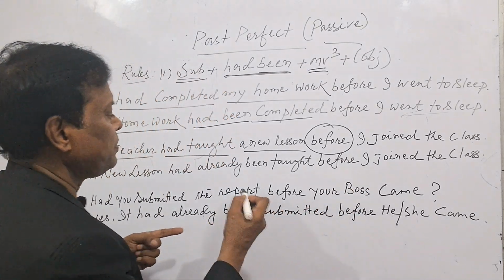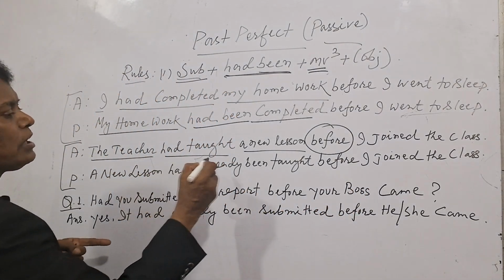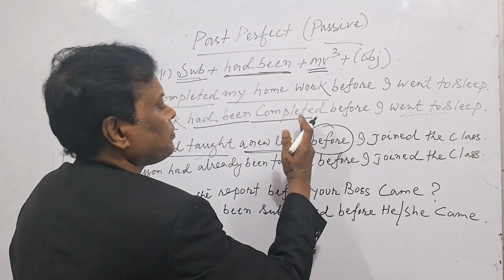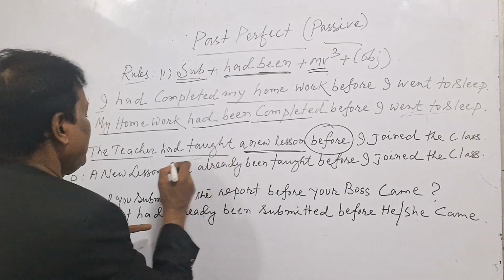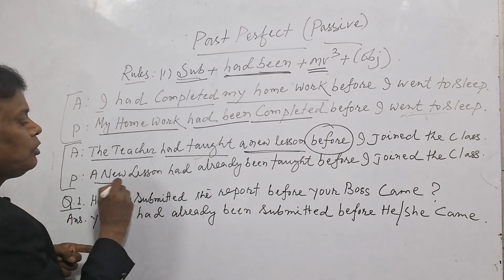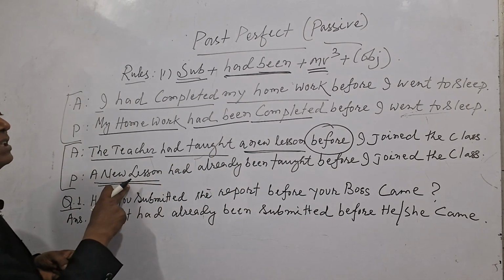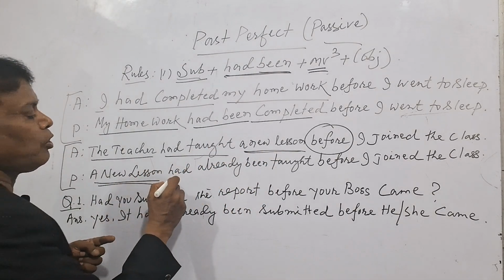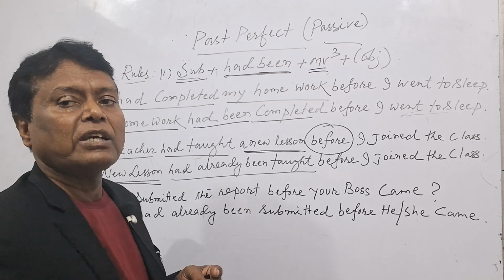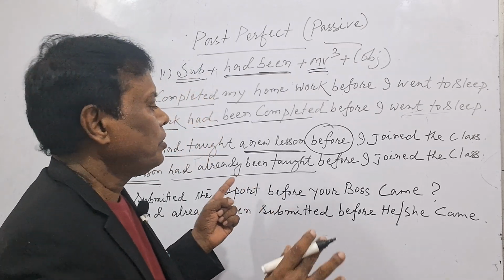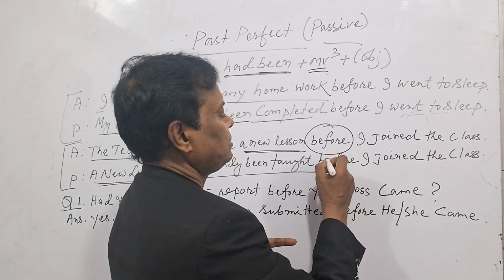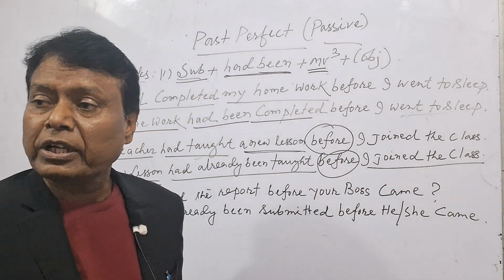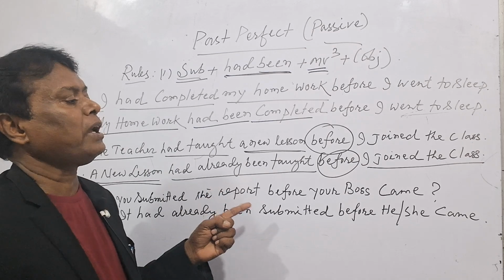Now what will be the passive? The teacher is the subject, a new lesson is the object. This part you avoid, it is not necessary. Bring this past perfect part. A new lesson is your subject now. Active object, now passive subject. A new lesson had already been taught. This is the conjunction, before I joined the class, as it is you can write it down. A new lesson had already been taught before I joined the class.